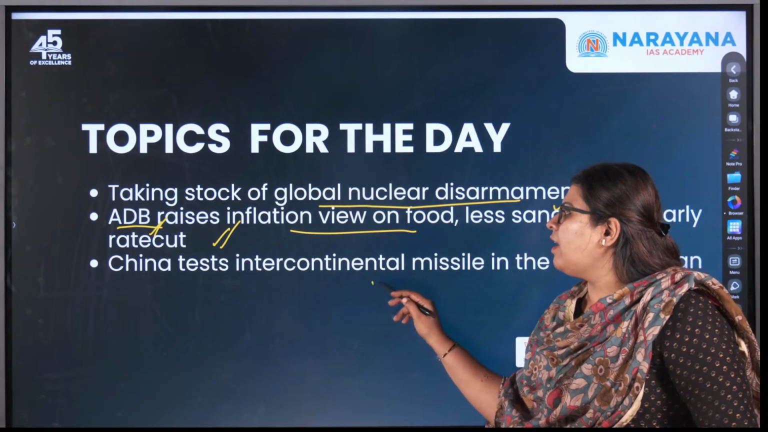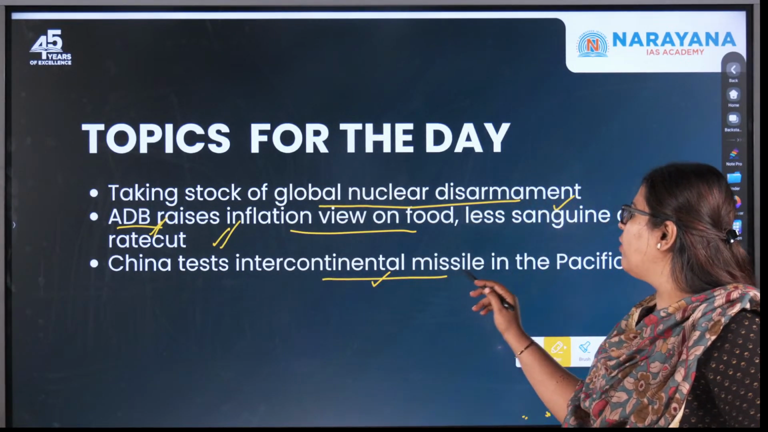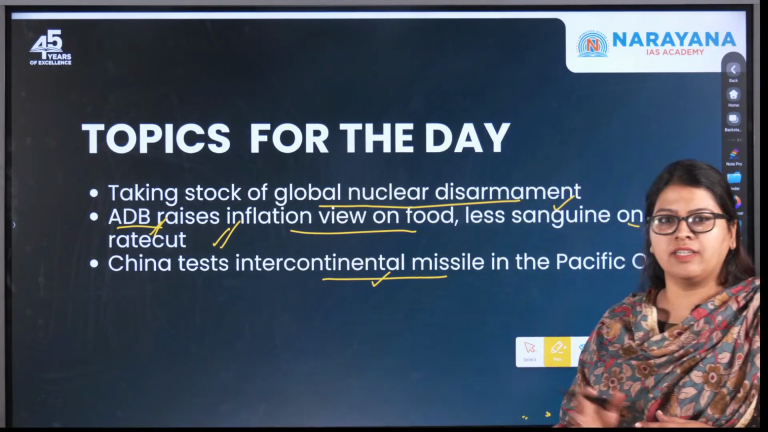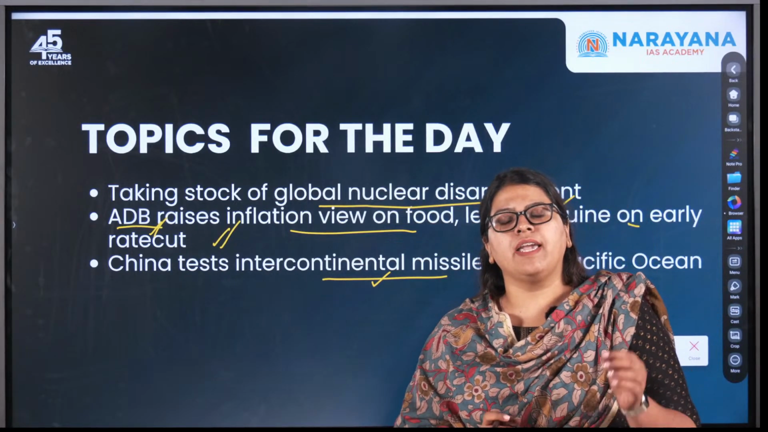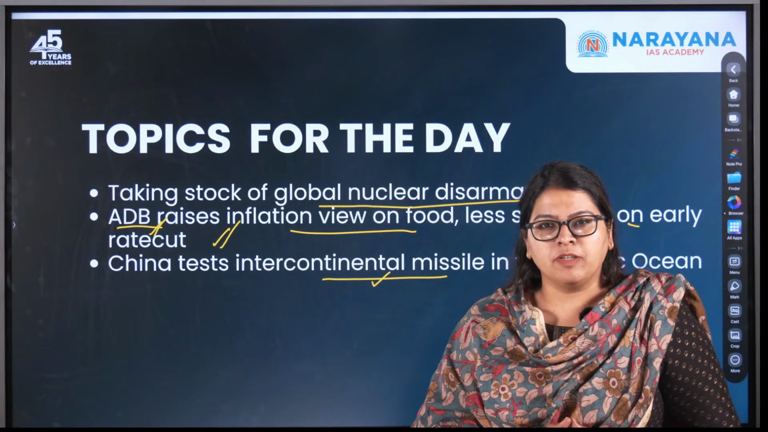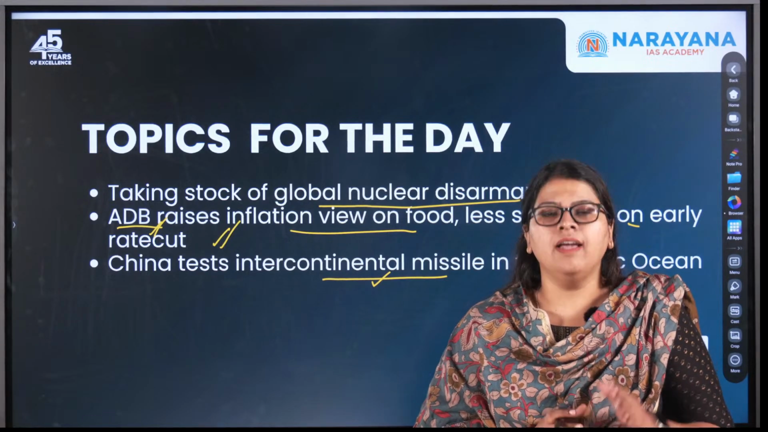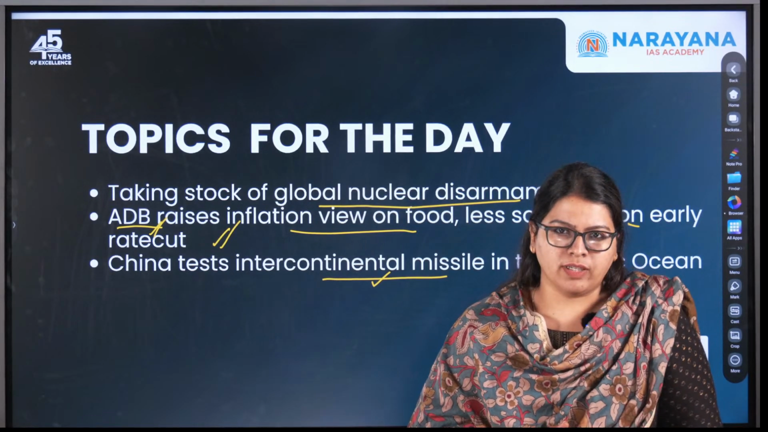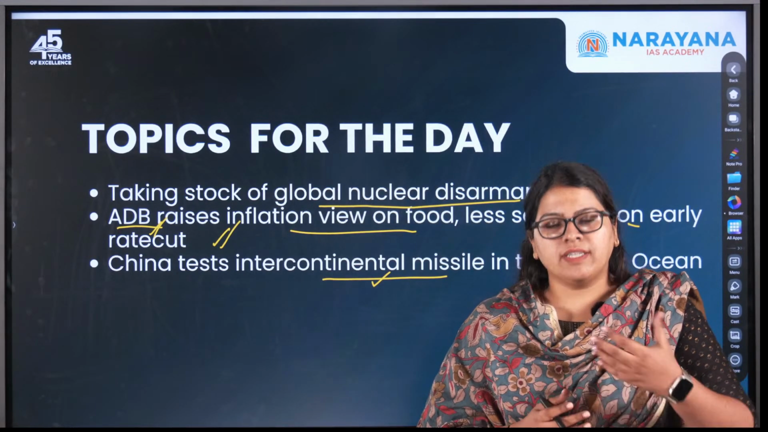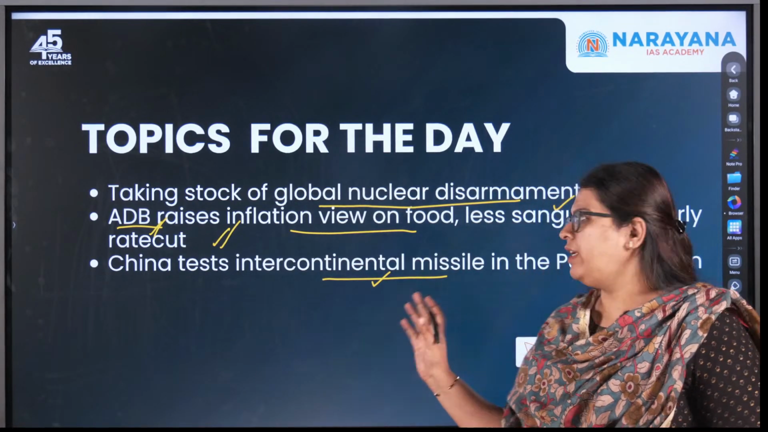Moving on, the third article discusses China testing an ICBM, an intercontinental missile, in the Pacific Ocean. As the title suggests, it discusses the ICBM, the Intercontinental Ballistic Missile. From a science and tech as well as security perspective, what is important for us to understand is the concept of a ballistic missile, how it is different from a cruise missile, and what their functions are. In what way India is progressing in the development of these cruise and ballistic missiles will also be discussed over here.